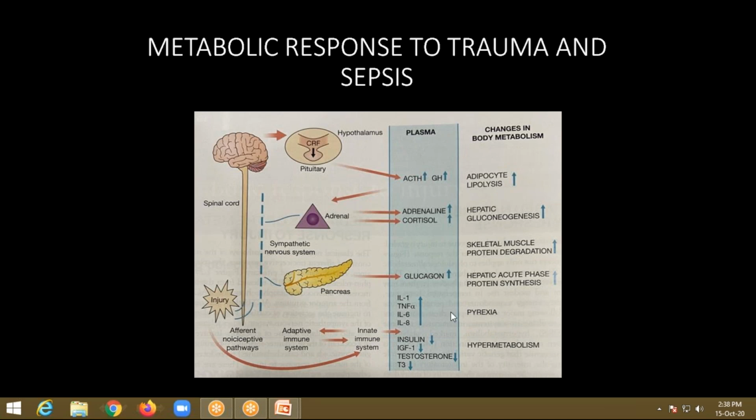Whereas in the liver, it will produce acute phase proteins, and in the skeletal muscle, it will result in protein catabolism. It will stimulate the protein catabolism mechanism within the skeletal muscle. Along with this, there will be a decrease in the insulin level, a decrease in insulin-like growth factor 1, testosterone production will be low, and T3 production will be low.